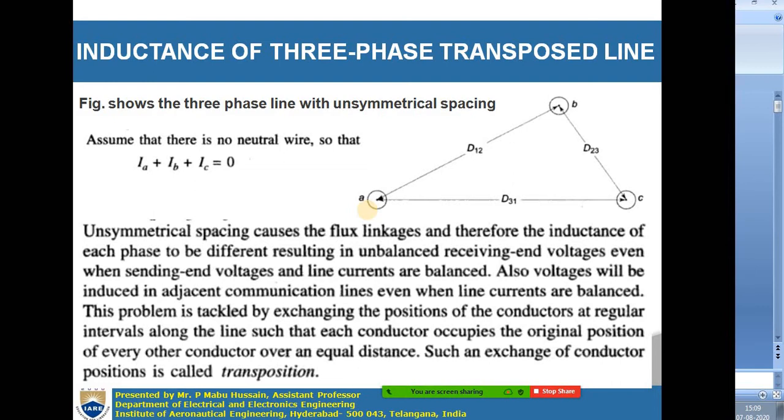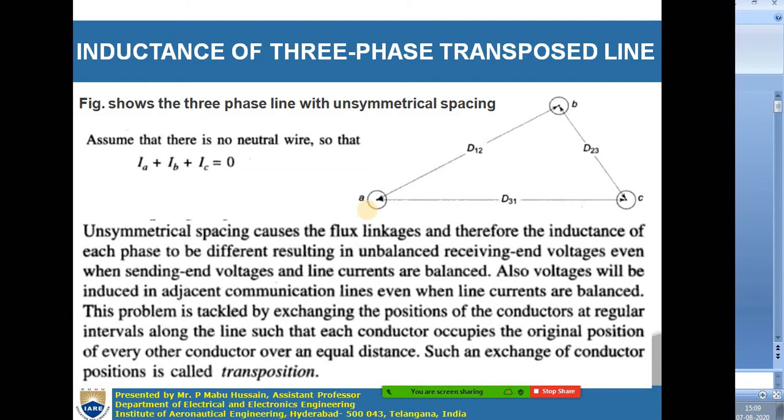You know that along with the transmission lines some communication lines, such as telephone wires, also run. So the voltage induced in those conductors may affect the communication lines if the spacing is unsymmetrical. So to make the unsymmetrical line symmetrical, or to make the inductances of all three phases the same, we will use the transposition.